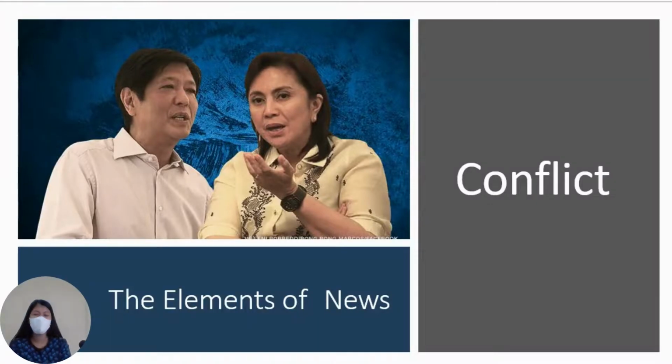Another element of a news article is conflict. It is commonly one of the most important elements in a news article, and it is found in all sorts of news, such as sports. It could be about war, crime, violence, internal disputes, and other stories that involve a difference in opinion.